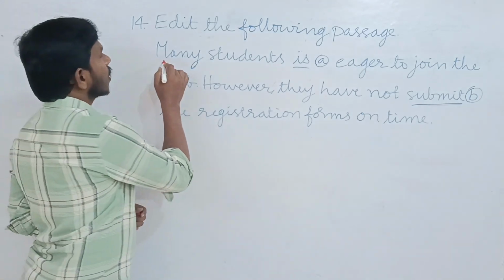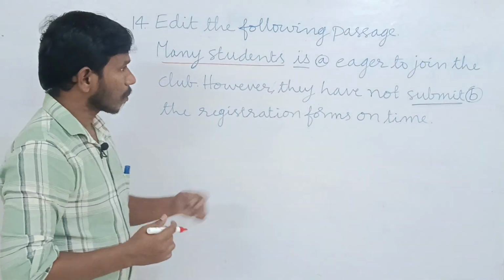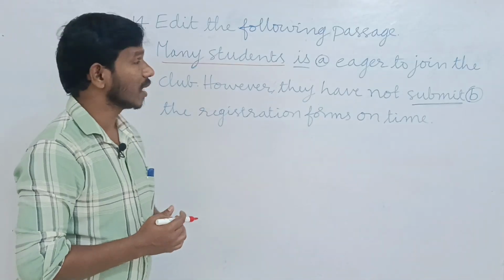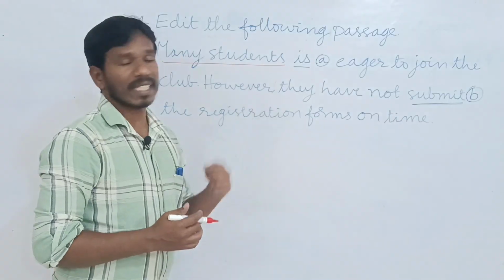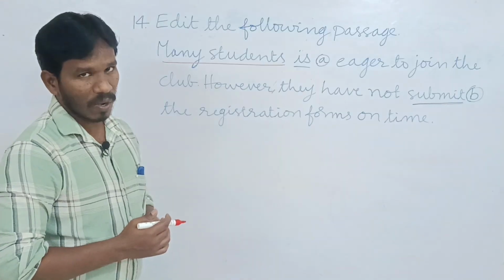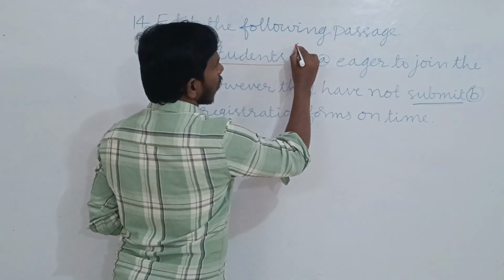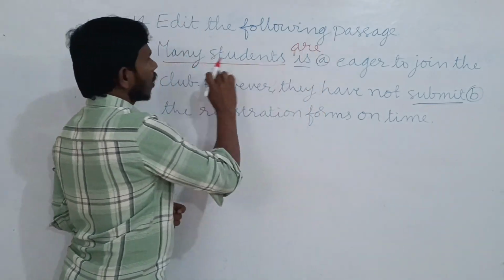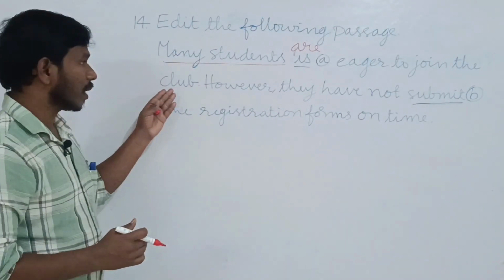Here the subject, many students, is in plural form, but the given verb is in singular form. So this subject doesn't agree with this verb. We have to use a plural verb. What here? Are. Many students are eager to join the club.